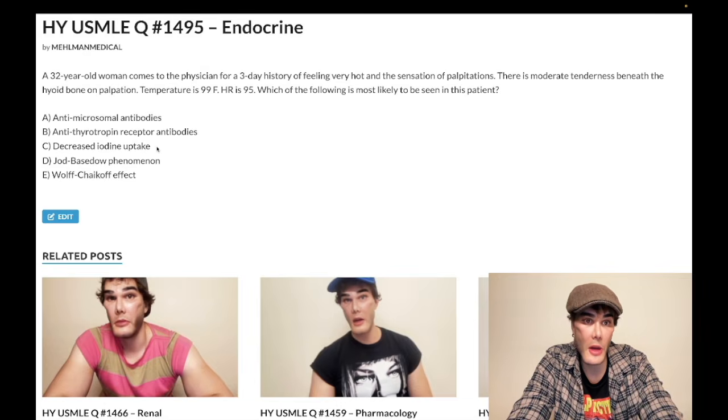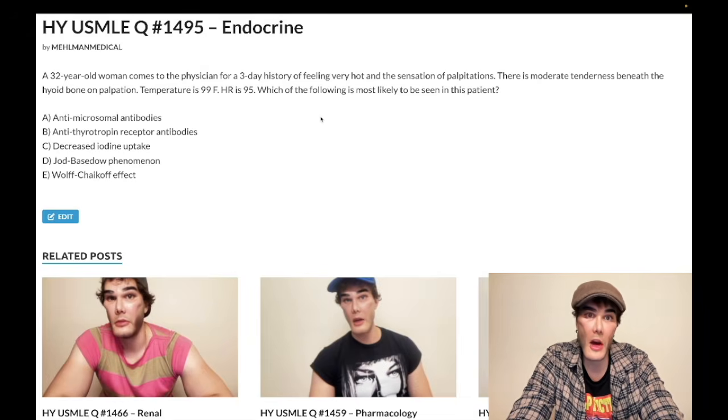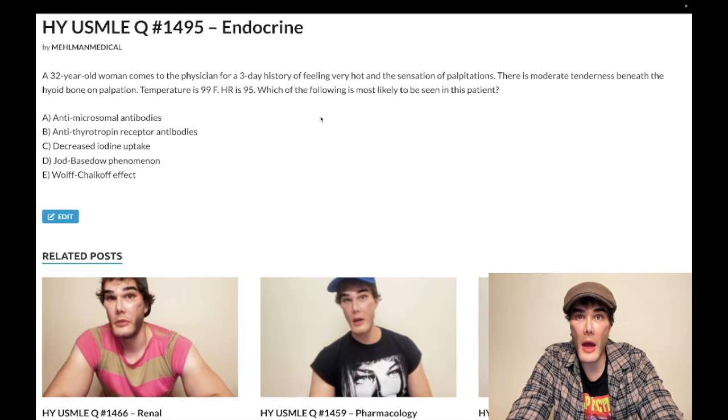Choice C, decreased iodine uptake. Correct answer. This patient has de Quervain thyroiditis, aka subacute thyroiditis, aka subacute granulomatous thyroiditis. It's the answer on USMLE. When you have a tender/painful thyroid, they will only mention viral infection preceding the de Quervain in about 50% of vignettes. If we want to make this even more past level, we'd say she recently recovered from an upper respiratory tract viral infection, now has a tender/painful thyroid. I mean, you would fail by 40 points internal scoring if you didn't know that, okay, for de Quervain. Some of you are like, I didn't know that. Well, better know that, now you do, right?